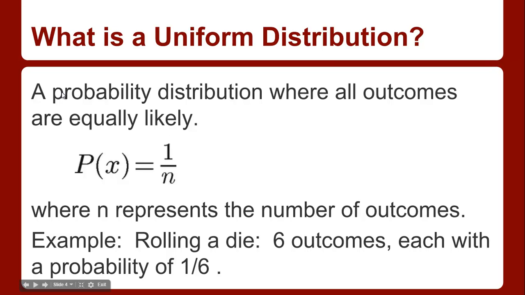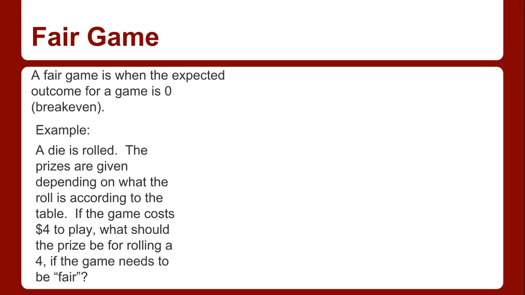Uniform distribution, don't love this probability. I mean, it's really just kind of common sense, but it's just 1 divided by the number of terms. So we saw all those cases, each probability is just 1 out of that, where n is the number of outcomes. Example, very simple, rolling a die, you got 6 outcomes, each with probability 1/6. A fair game was when the expected outcome for a game is 0, and we just break even.